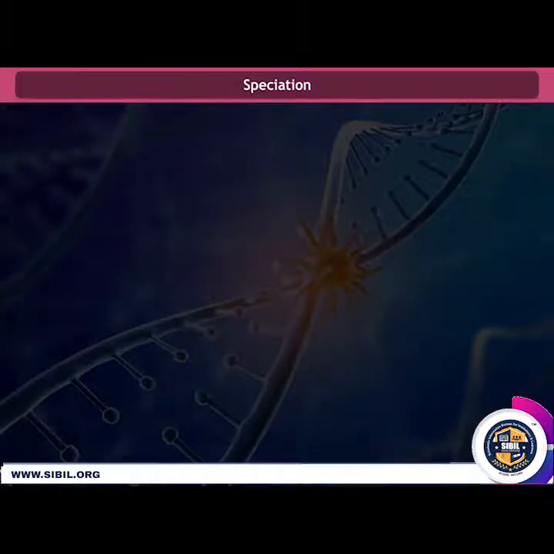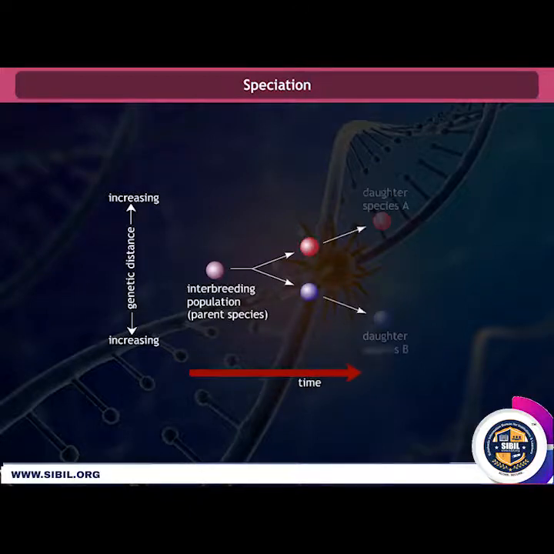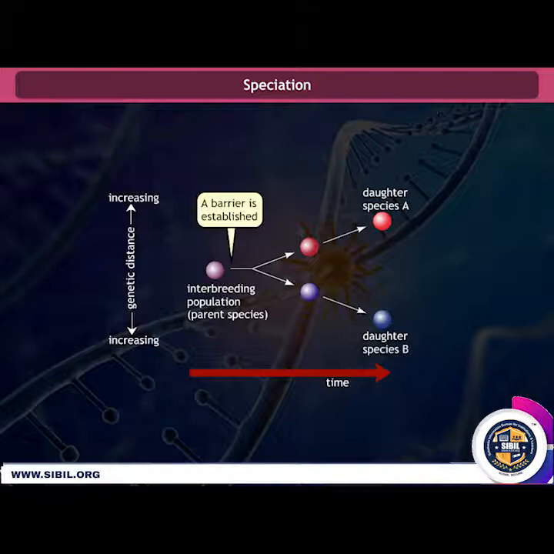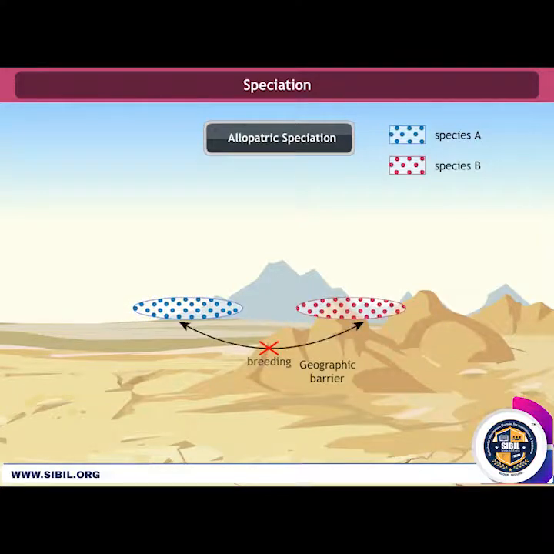Speciation. Speciation occurs when one species splits into two species which later evolve into distinct lineages. There are three kinds of barriers for gene flow. They are allopatric, sympatric, and parapatric. Allopatric speciation occurs when geographic barriers prevent the gene flow between populations. They will develop new traits and eventually won't be able to interbreed.